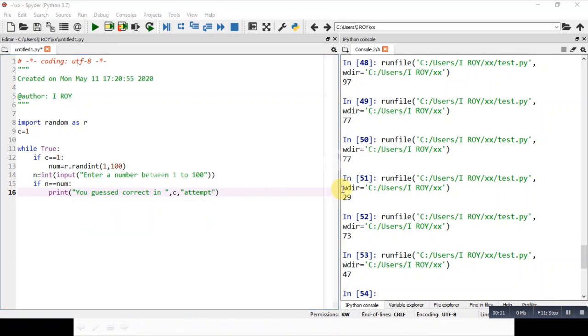Okay, so this is the first part of the program.